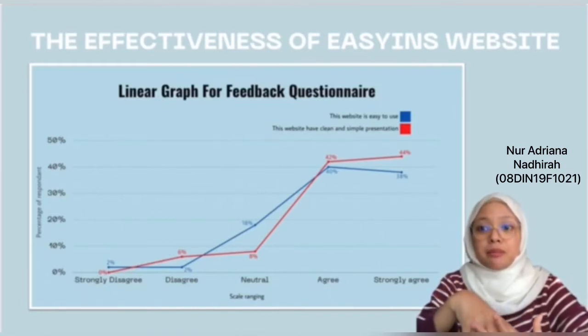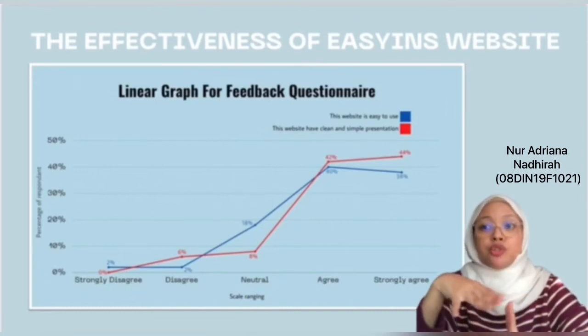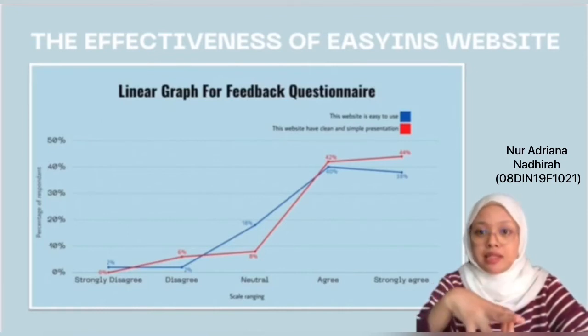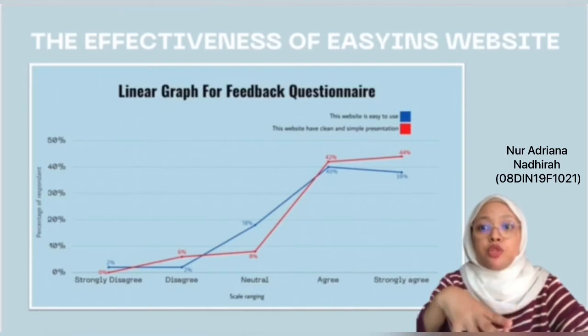Alright, so for the red line, we can see there's no respondent who chose strongly disagree, but there is 6% of respondents who disagree with the statement. Then the respondents that are neutral increase a bit, which is 8% in total. Then we can see the percentage of the respondents that agree dramatically increased to 42%, and it steadily increased to 44% of respondents that strongly agree with the statement.